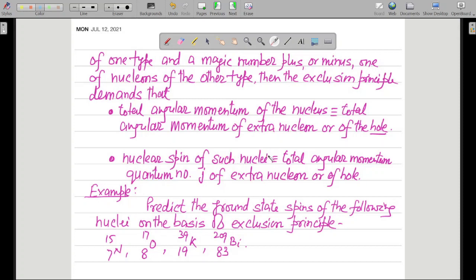Nuclear spin of such nuclei is equal to the total angular momentum quantum number j of the extra nucleon or of the hole. Now with the help of examples, we will understand this concept even more clearly. Example: predict the ground state spins of the following nuclei on the basis of the exclusion principle.